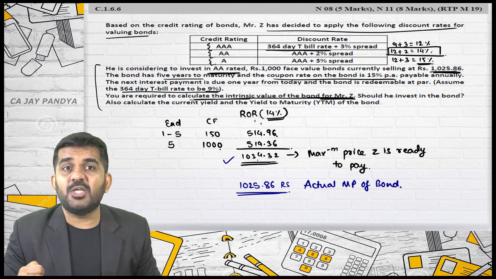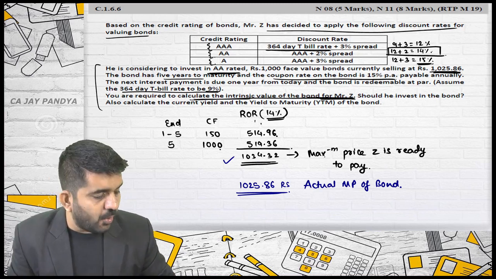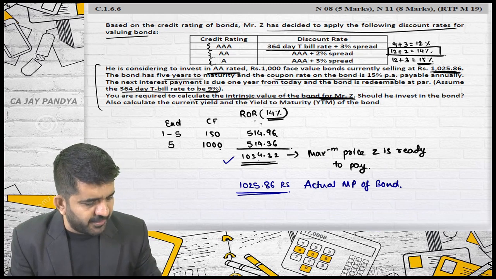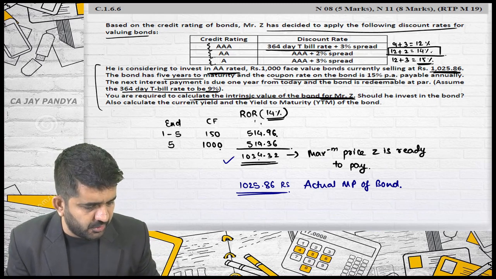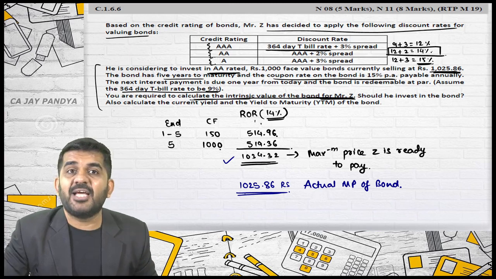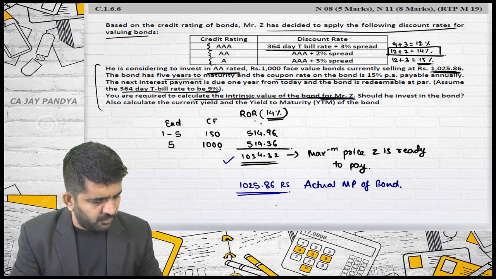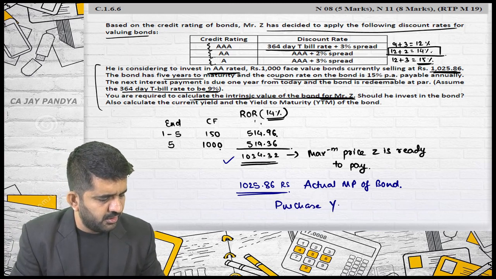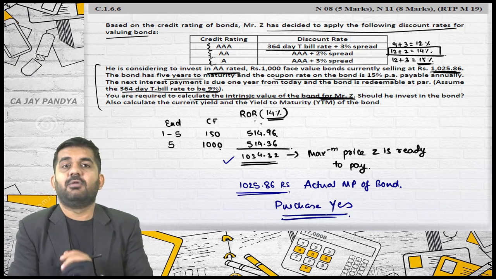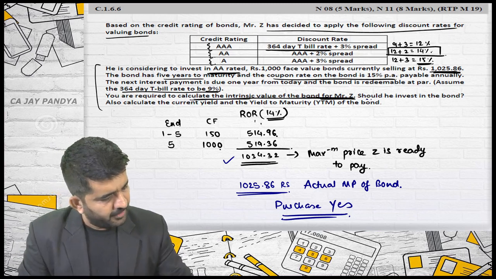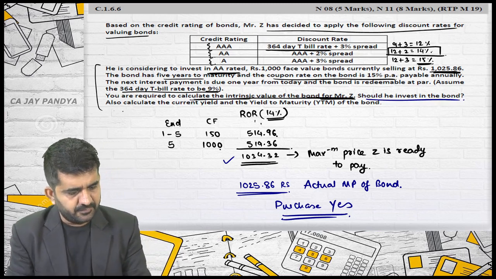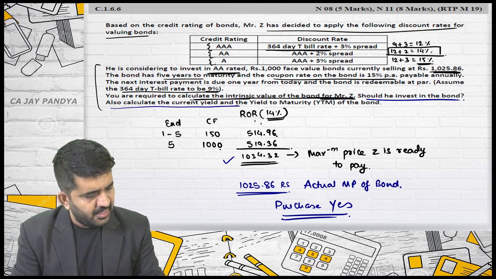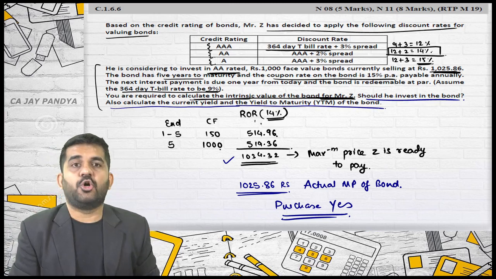See, I always write down this because then it is easy for decision making. What is the maximum price Z is ready to pay? 1034. What is the price he will actually pay? 1025. What will be the decision? He will purchase the bond. Should he buy the bond? The answer is yes. He will purchase the bond.